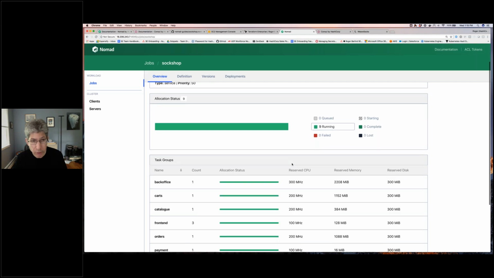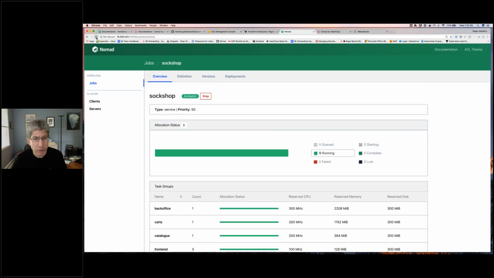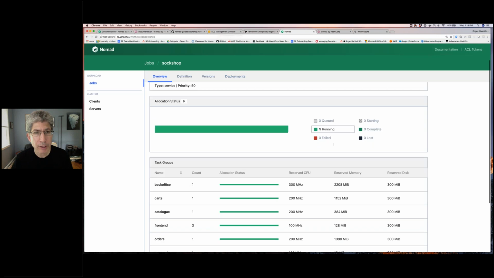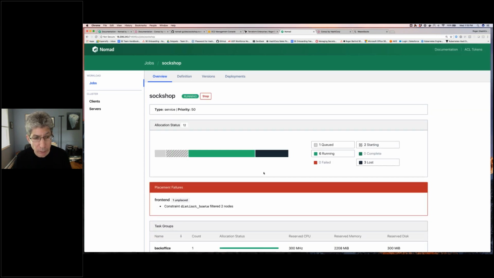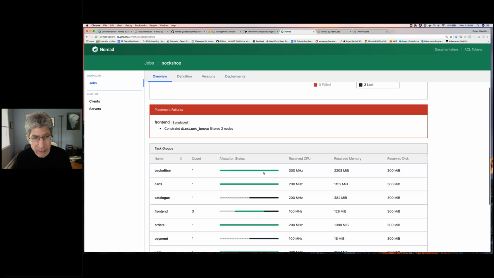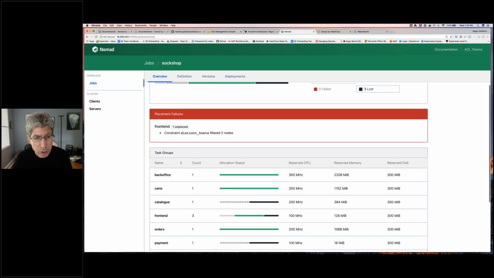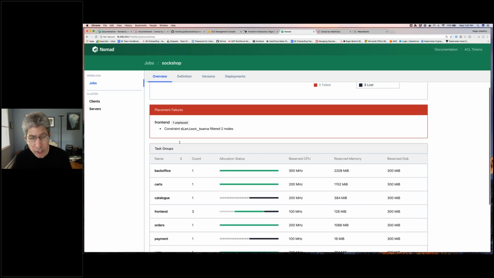We're going to start to see some things will turn black. I don't think I have to refresh, but let's just do it anyways. It hasn't quite caught up, right? Because it's still figuring out that the server's particular client was killed. But there we go, right? So now we see a change. We see some things that turn black. I'm getting activity. Now the red banner message about a distinct host filter, 2 nodes, that's okay, actually.